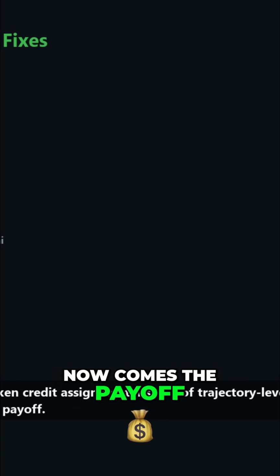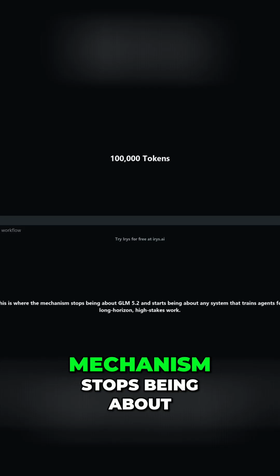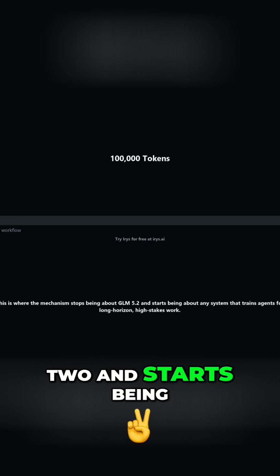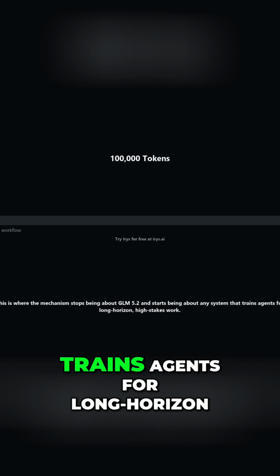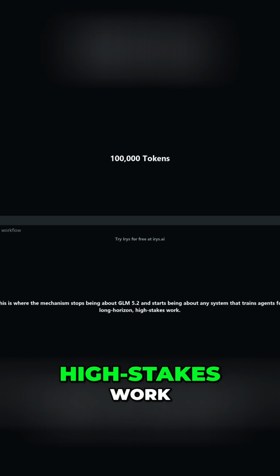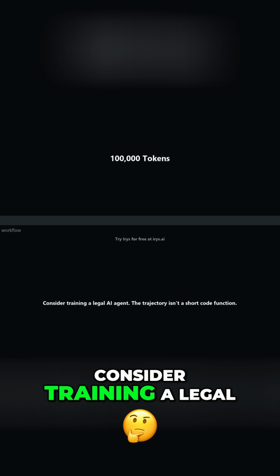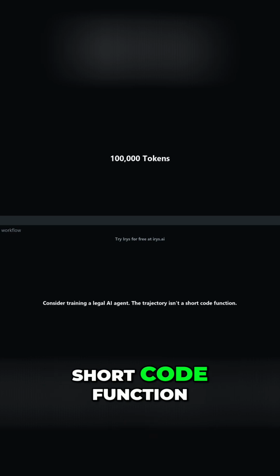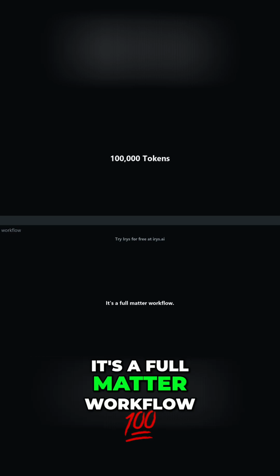Now comes the payoff. This is where the mechanism stops being about GLM-5.2 and starts being about any system that trains agents for long-horizon, high-stakes work. Consider training a legal AI agent. The trajectory isn't a short code function. It's a full matter workflow.